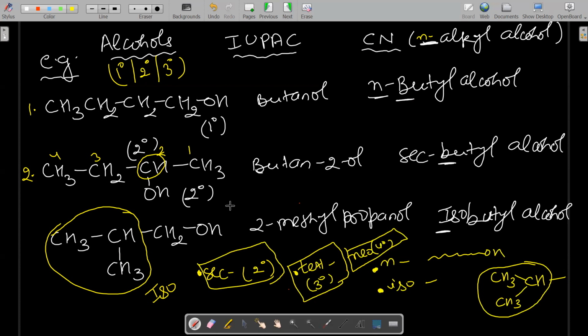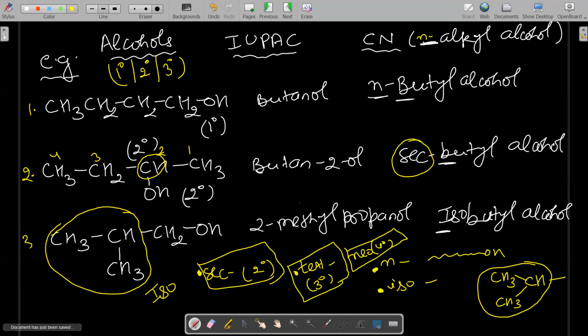Okay. So now you tell me, this second example is what? Why have we written sec? Because the carbon is secondary. First you check whether it's straight. No, it is not n-type. Is it CH3, CH3? Two CH3 directly attached to CH3, CH. So it is not iso. So it will be sec. So we write sec-butyl alcohol.